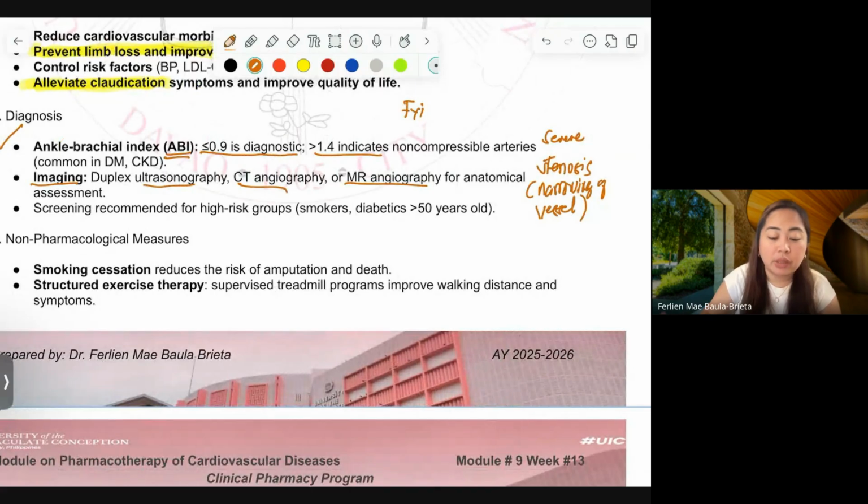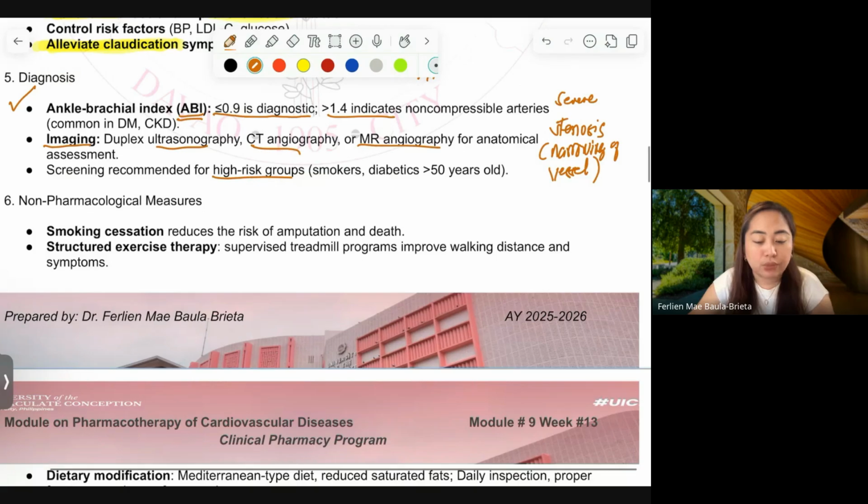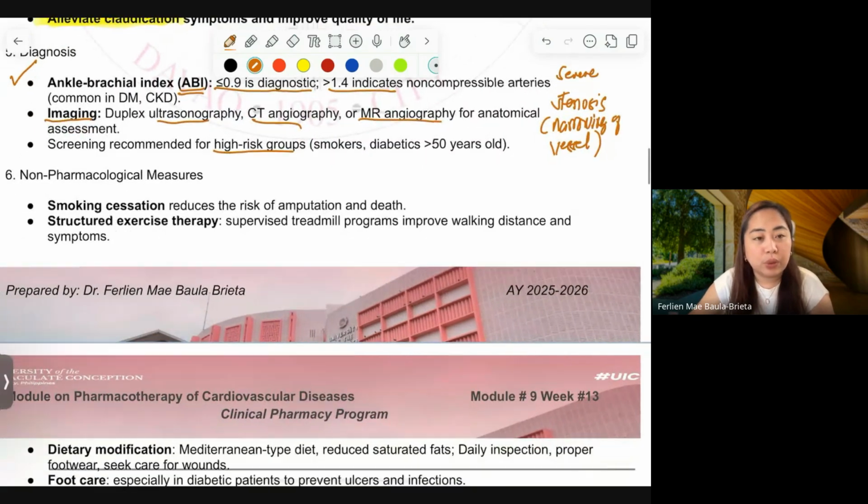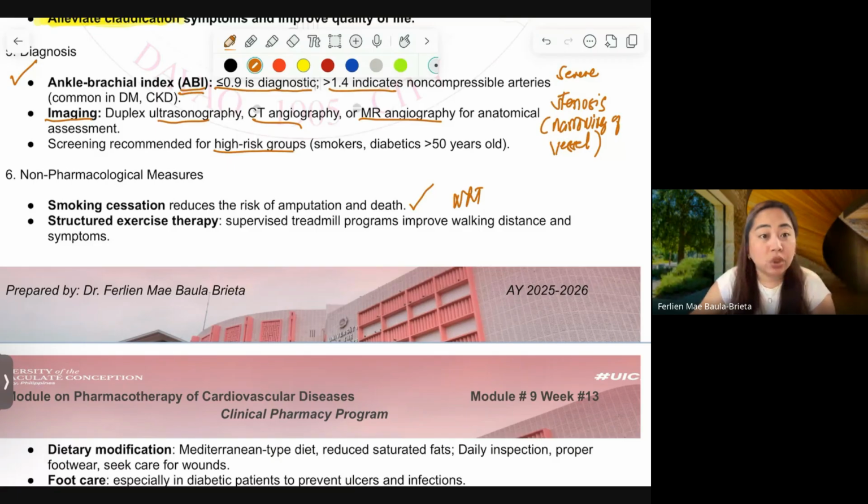Screening is recommended for high-risk groups, like people who smoke, people who have diabetes, and also those that are more than 50 years old. If they are high risk, we really have to impose non-pharmacological measures. Smoking cessation, again, NRT, to help lessen the risk of amputation and death. Structured exercise therapy. It has to be supervised treadmill programs, for example.